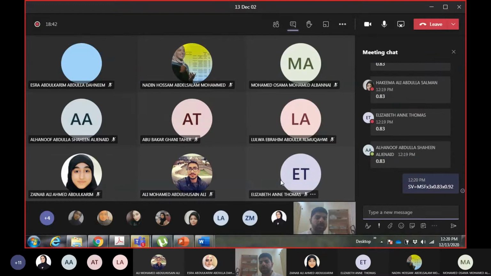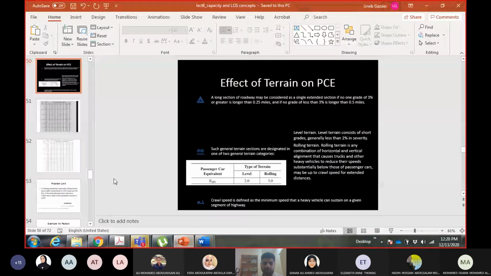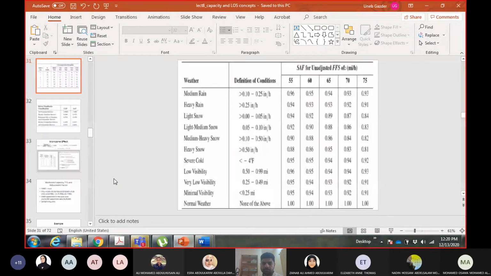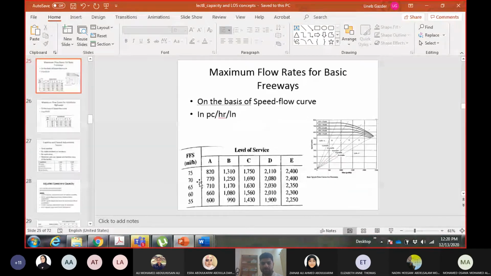In this equation, you will put different values of maximum service flow rates, which are as follows. Our curve is 65, free flow speed is 65. So you put 710, calculate service volume, then 1170, calculate service volume, then 1630, then 2030, then 2350. So you will give me 5 service volumes, one for each level of service. So give me the service volumes.